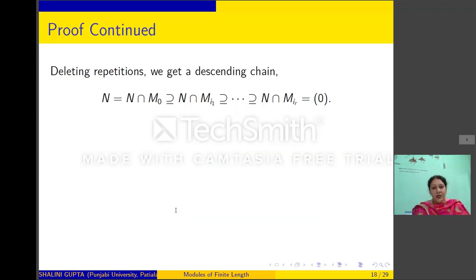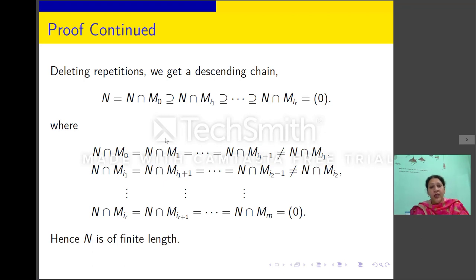So deleting repetitions in series 2, we get a descending chain like this: N equal to N intersection M0 containing N intersection Mi1 containing N intersection Mir equal to 0, where N intersection M0 is equal to N intersection M1 up to N intersection Mi1 minus 1 and so on. So thus we have obtained a composition series of N. That means N is of finite length. So thus we have shown that a submodule of a module of finite length is of finite length.